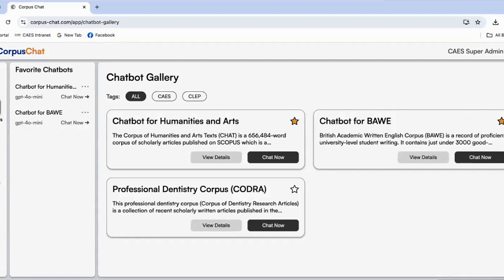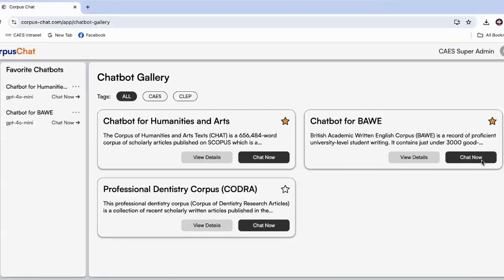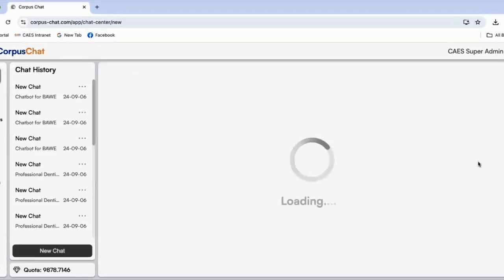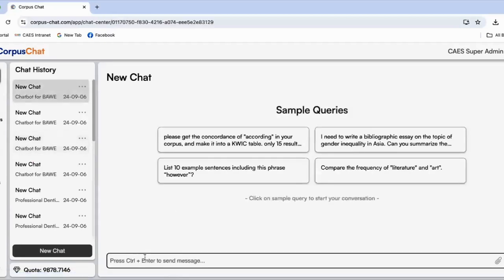expected by chance. Okay, so again on CorpusChat.com, identify one chatbot that you would like to talk to, let's say the British Academic Written Corpus again, and then click the button Chat Now. So this is where you can type your question.